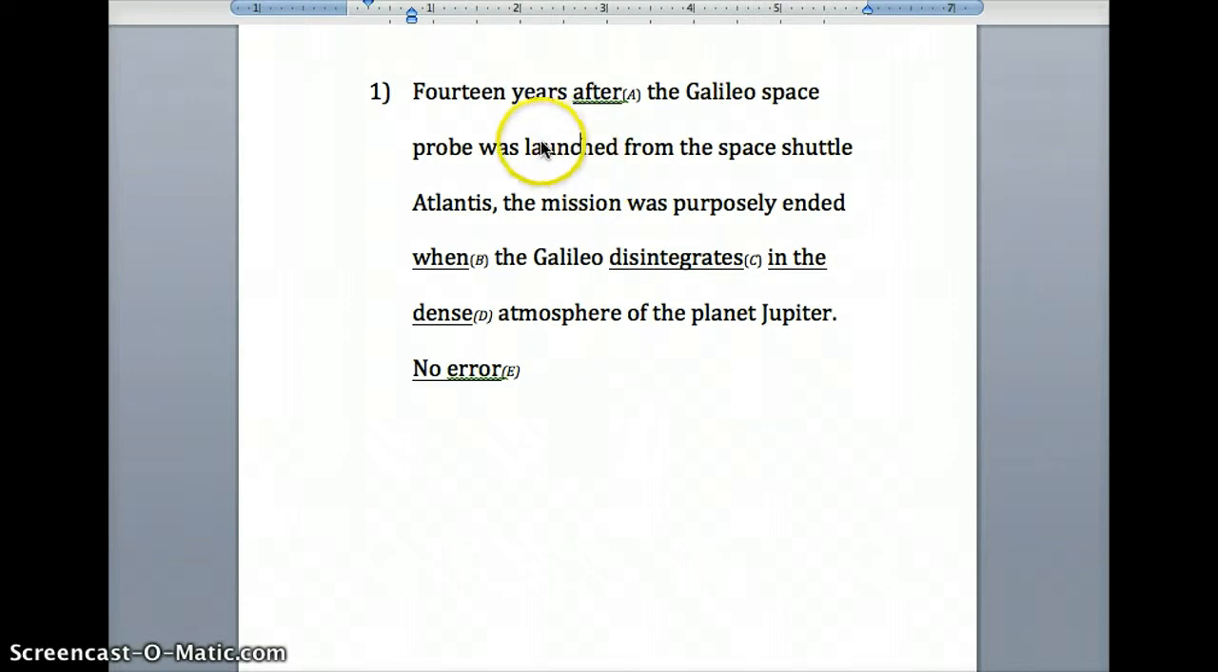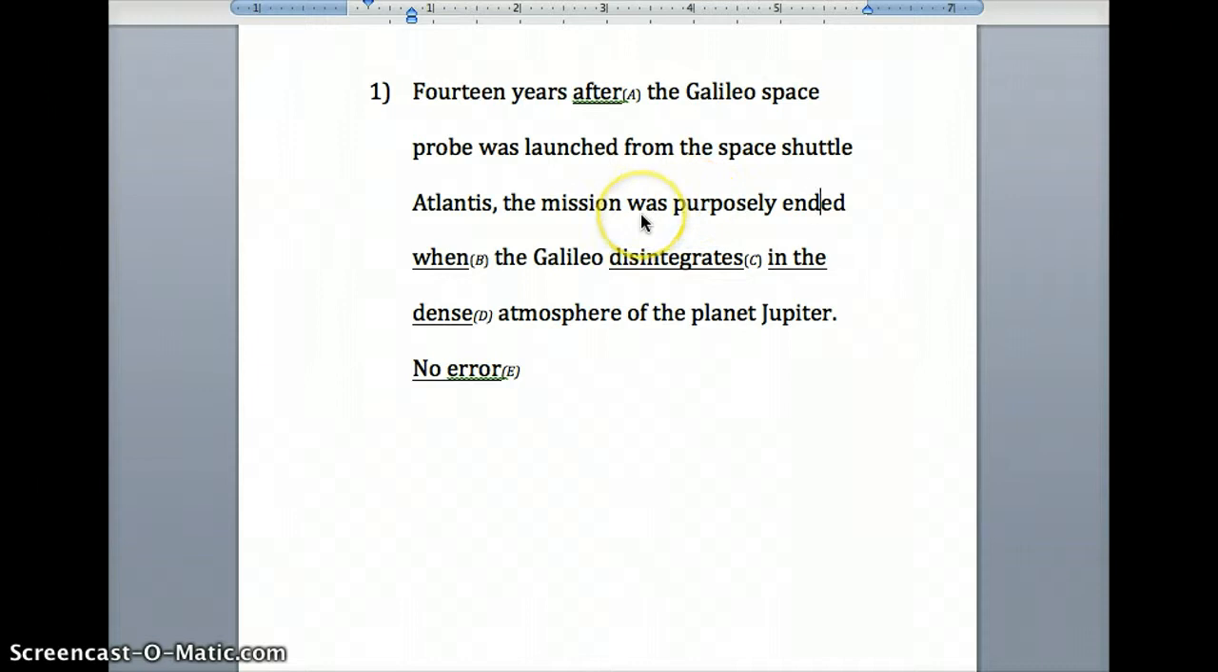If the first verb here, and it is not underlined, says was launched, then what you have here is a problem. When the Galileo disintegrated in the dense atmosphere of the planet Jupiter, that was when the mission was purposely ended. And here again, you have the past tense of the verb.